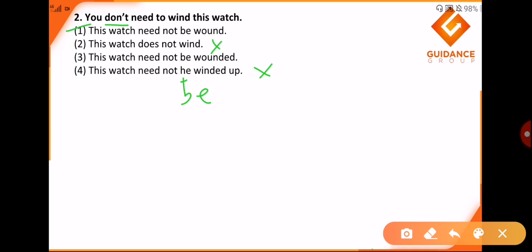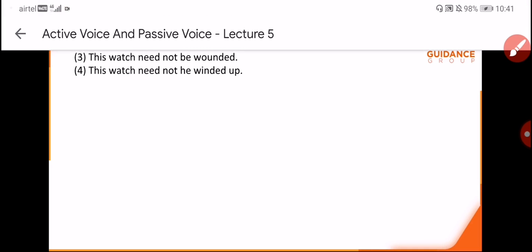Why is it so? Because the past participle of wind is wound and not wounded. Hence it is option number 1 and not option number 3. You just need to be a little careful while selecting your options, and watch the pattern of V1, V2 and V3 with respect to the verbs. This watch need not be wound. This is the correct form for wind. We move on to the next question.